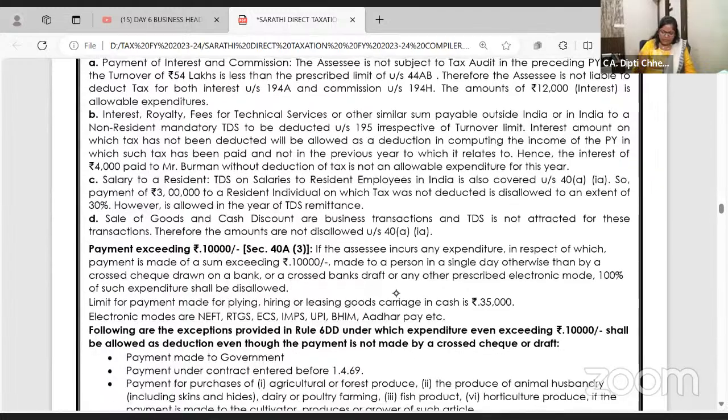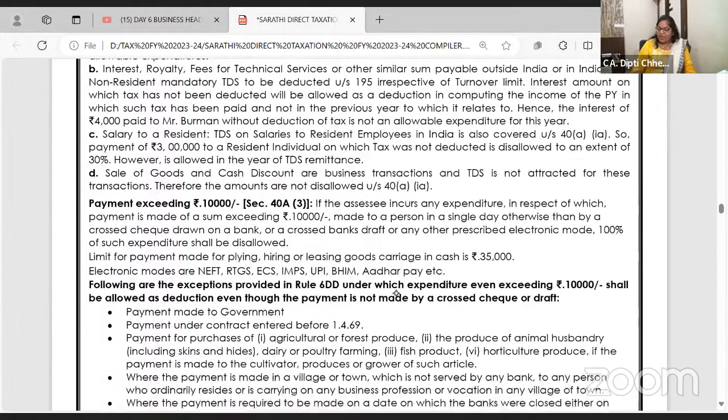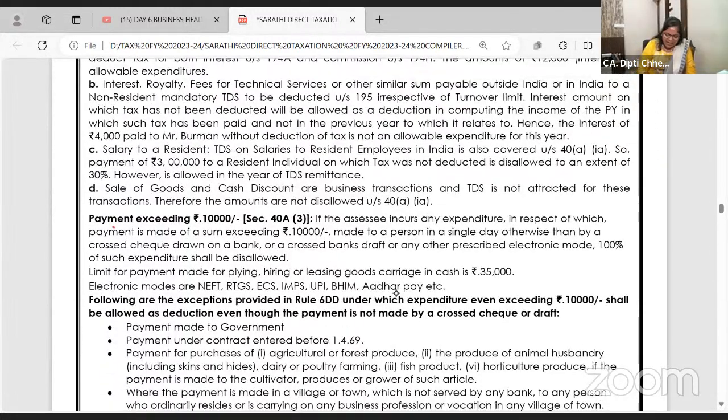Problem number 22. It's also from a past exam. Every exam, question number 1 only, they give this adjustment. Business related, any payment you make, revenue or capital, above 10,000, you have to make by electronic mode. Is it understood?